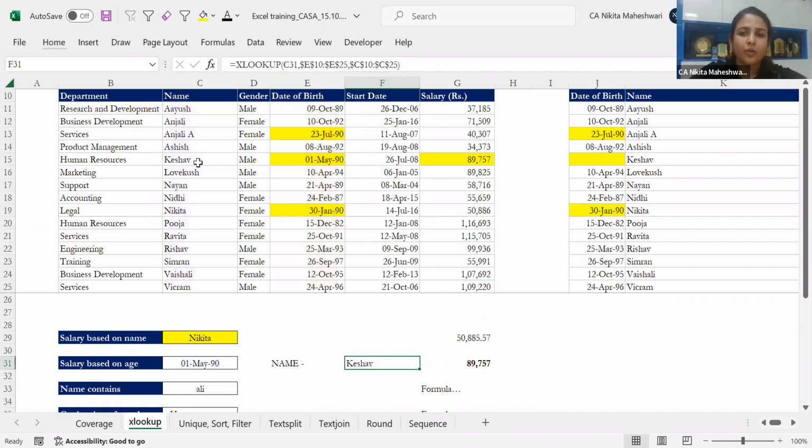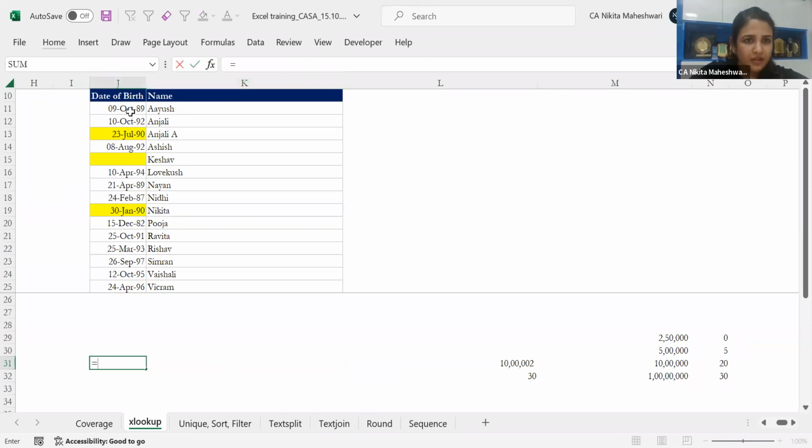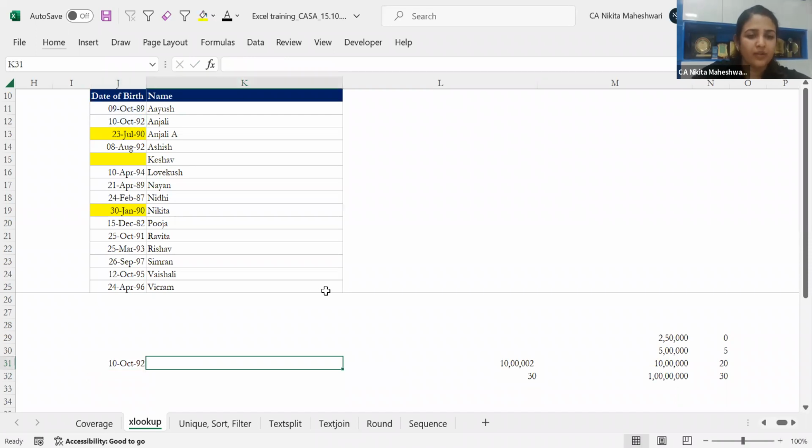Right. One more problem with VLOOKUP, sir, which you had rightly pointed out. Say, for example, I'm doing this only. VLOOKUP. I'm taking this date, for example, this 10th October 1992. Now I'm going to put VLOOKUP this.